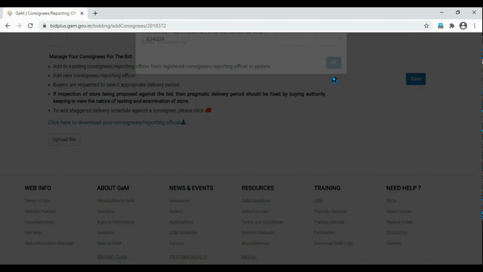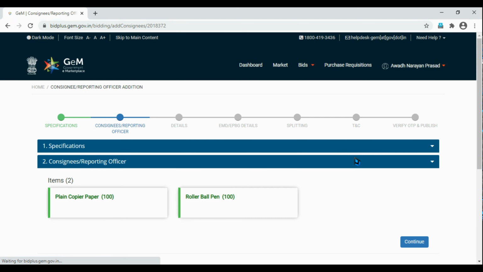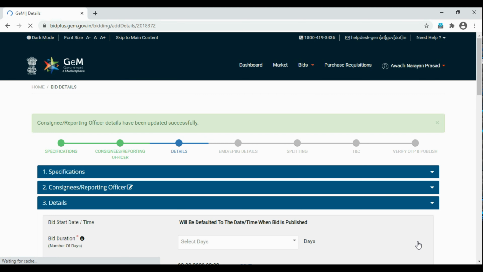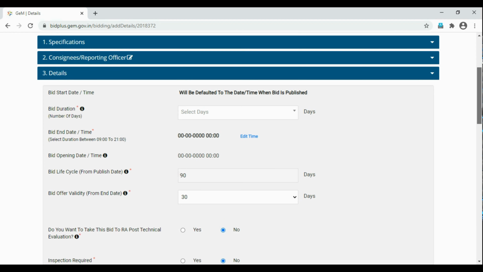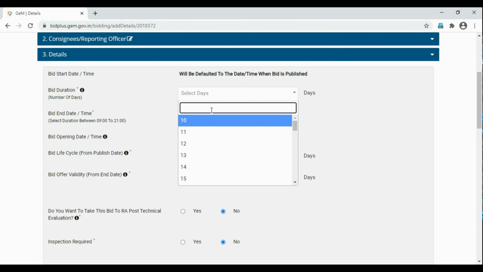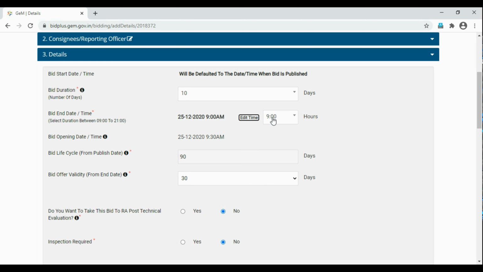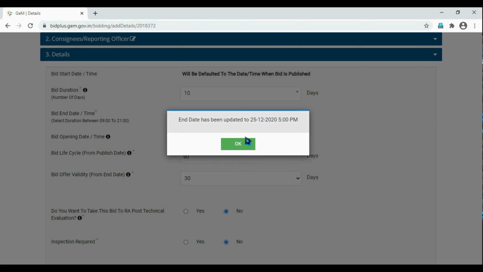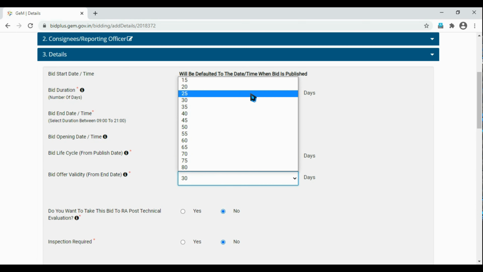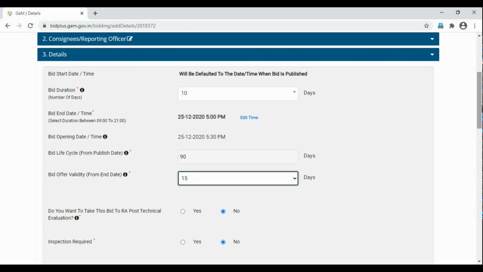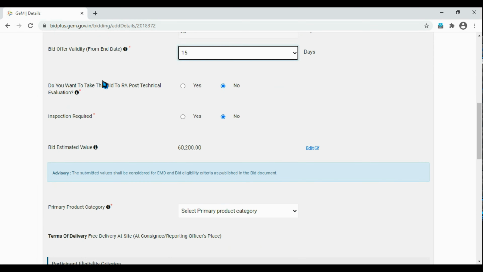Now continue. So now the bid date, start time and end time we are going to mention here. Bid duration 10 days, end time whatever you feel like you can give. Bid validity, I'm going to give 15 days. And then the same process asks whether you want an RA after bid or not. If you want, you can give yes. I'm giving no just for demonstration.